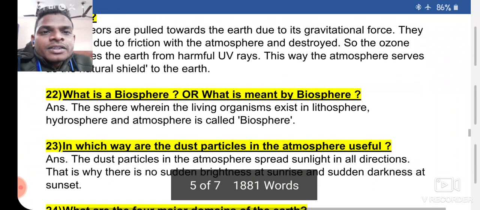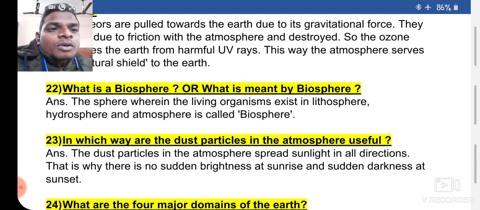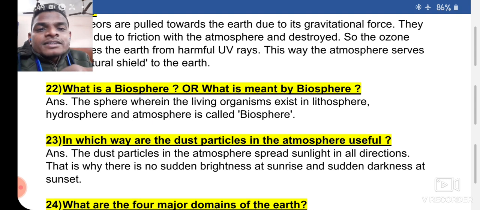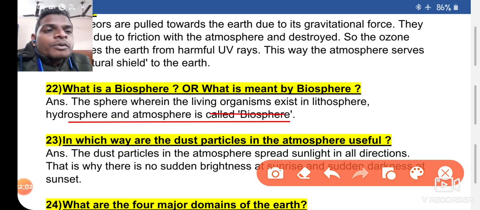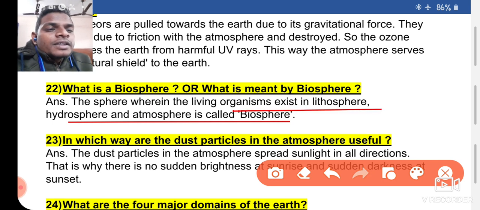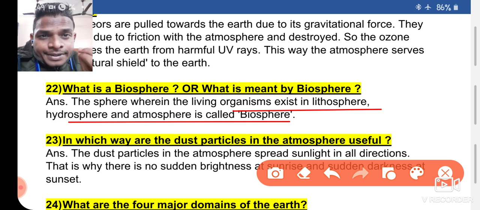Next, what is the biosphere, or what is meant by biosphere? The sphere wherein the living organisms exist. Lithosphere, hydrosphere and atmosphere together is called biosphere. It is the mixture of all the three domains, all the three spheres of the earth.